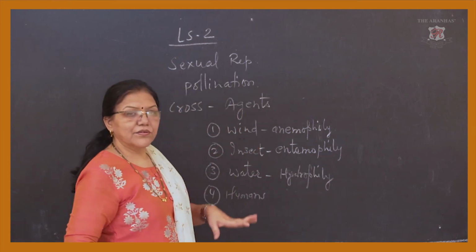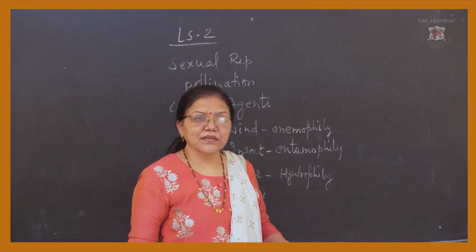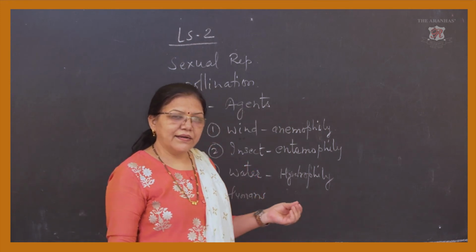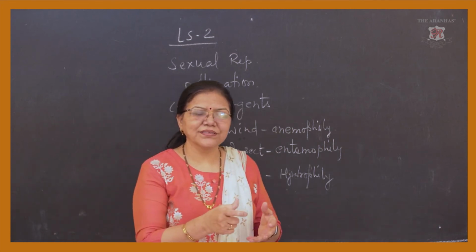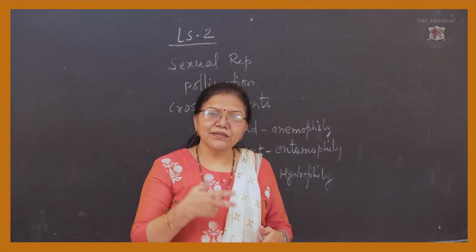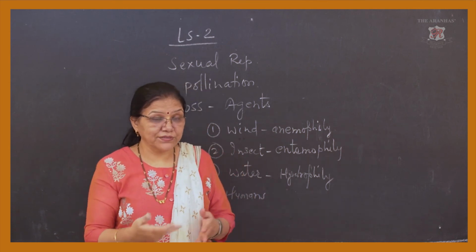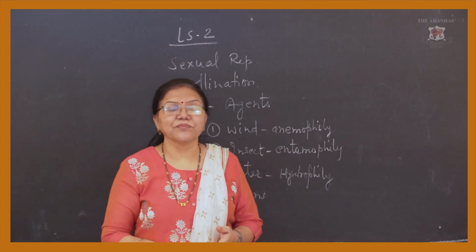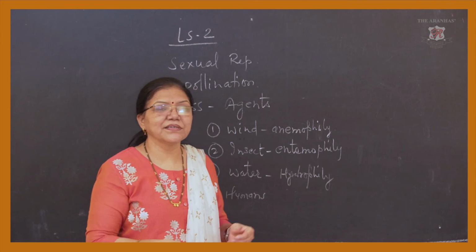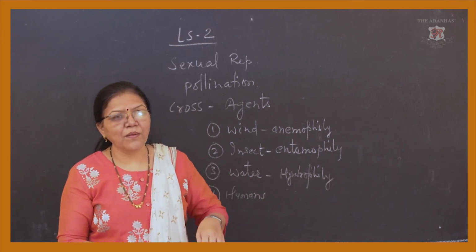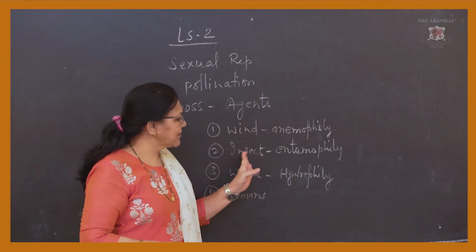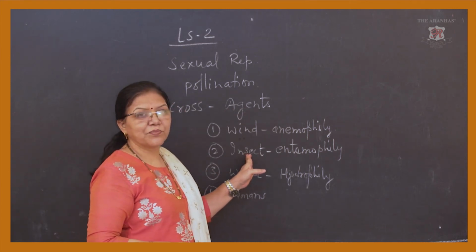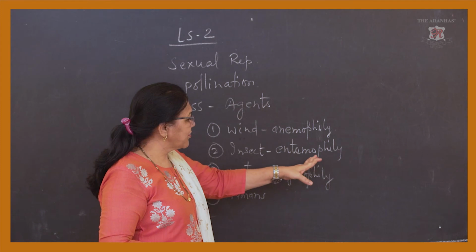So insect, you have seen many bees sitting on the flower, and on their body some pollen sticks. If this bee sits on the next flower of the same species, these pollens will be dropped on the stigma of the other flower. In that way the insects are very helpful in cross-pollination,